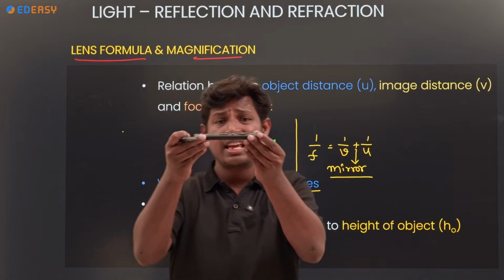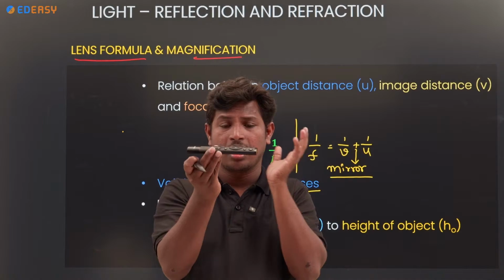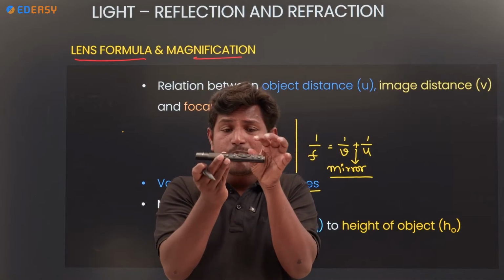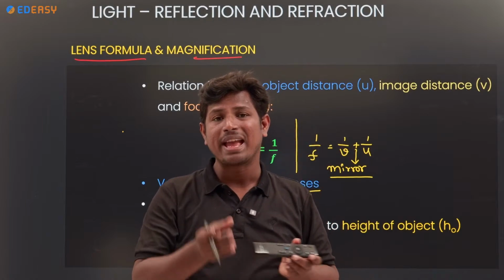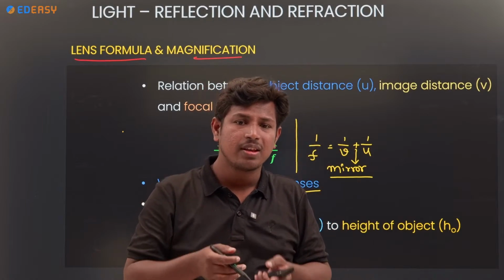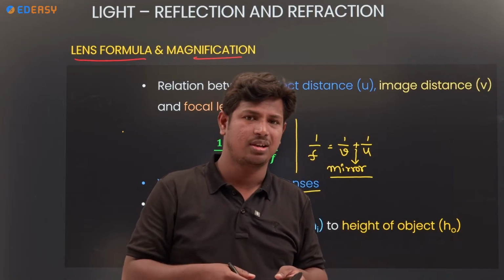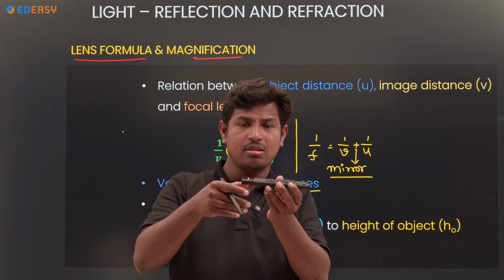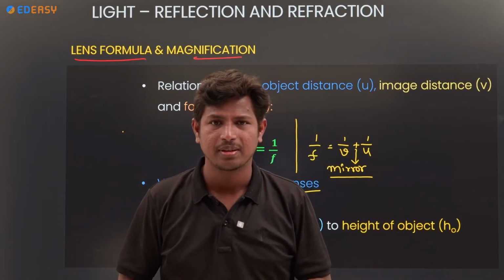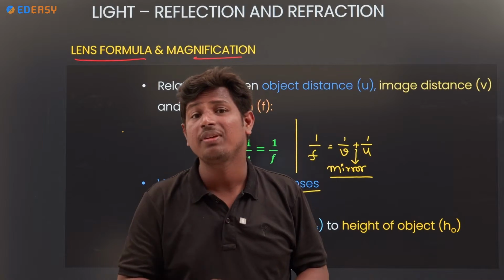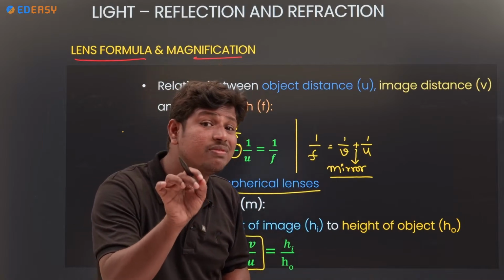Same object, if I see through the mirror or through the lens, will it be very small or very big? Okay, microscope is there. What is the purpose? We can see that the image will be very large compared to the object. If I am seeing this object, the image will be very huge.